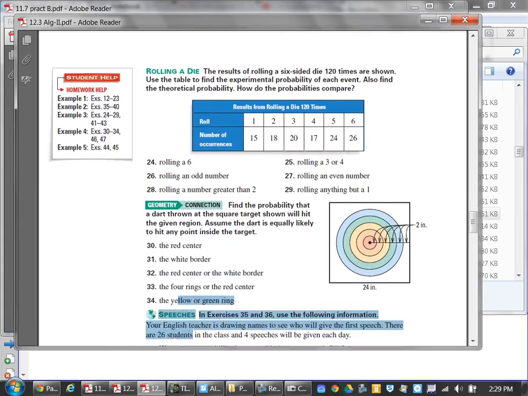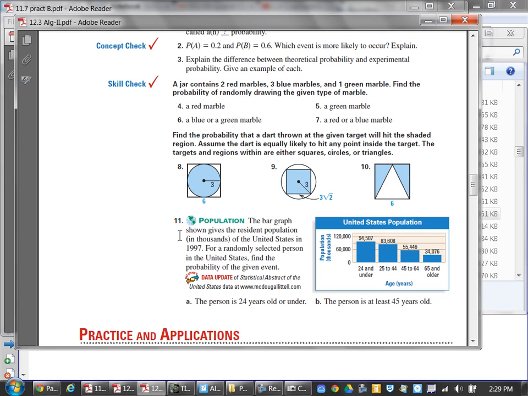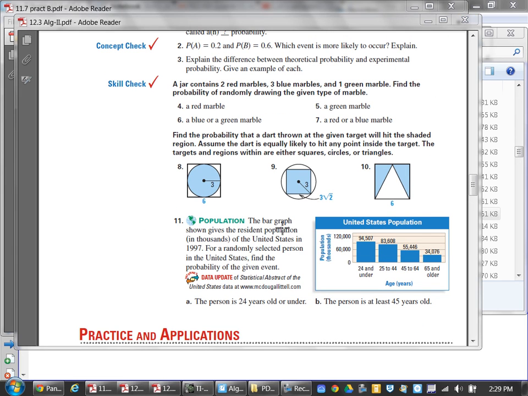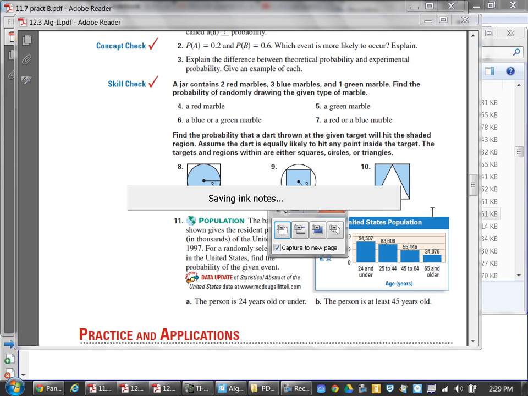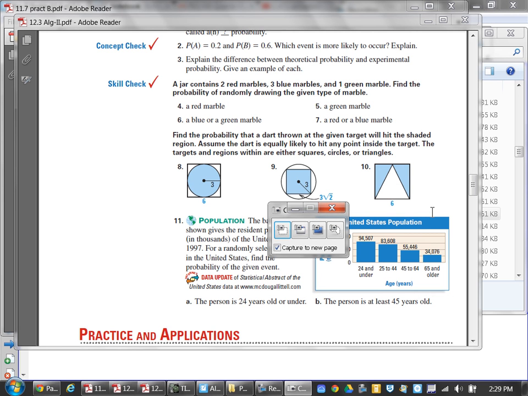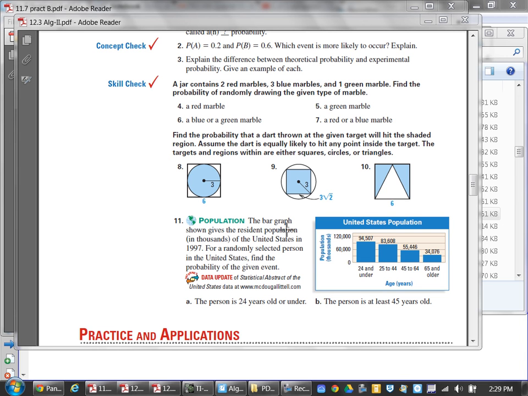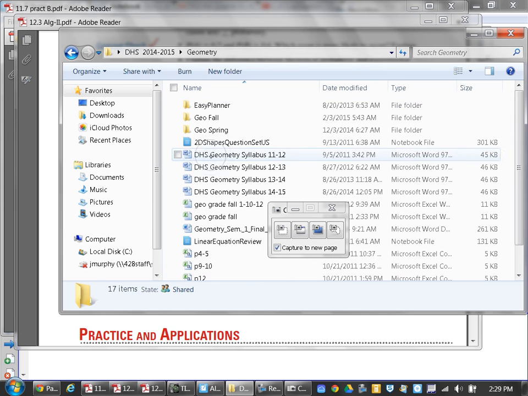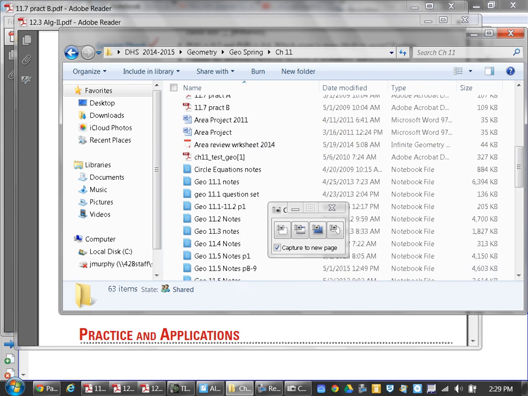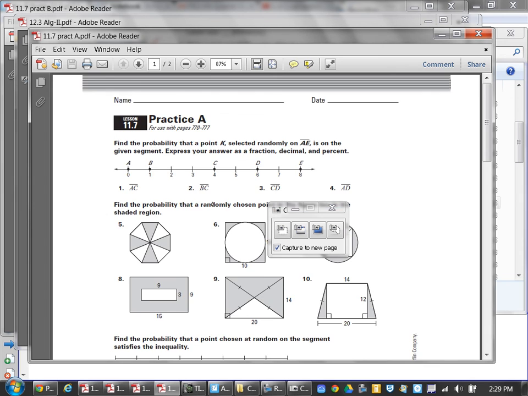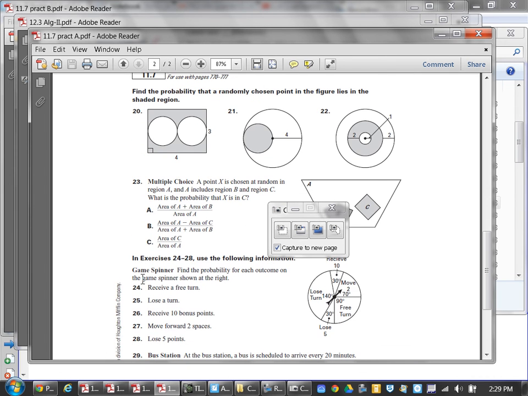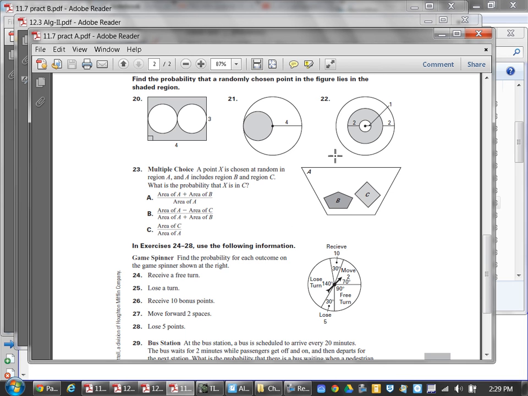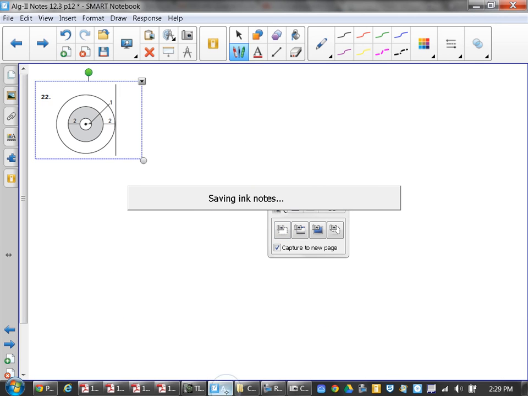Oh, I skipped it. Oh, it was a geometry one, that's why I closed it. Because these are some geometry problems.